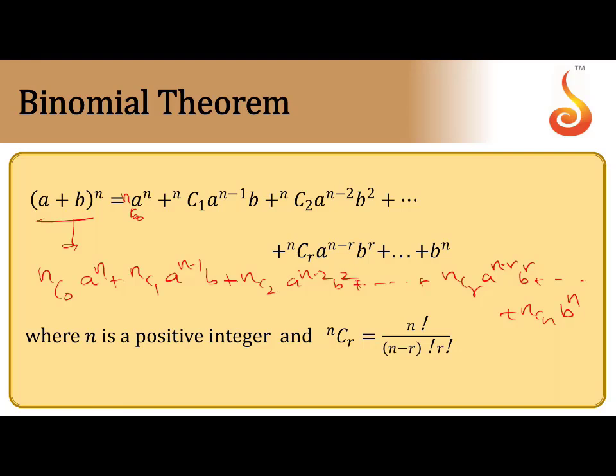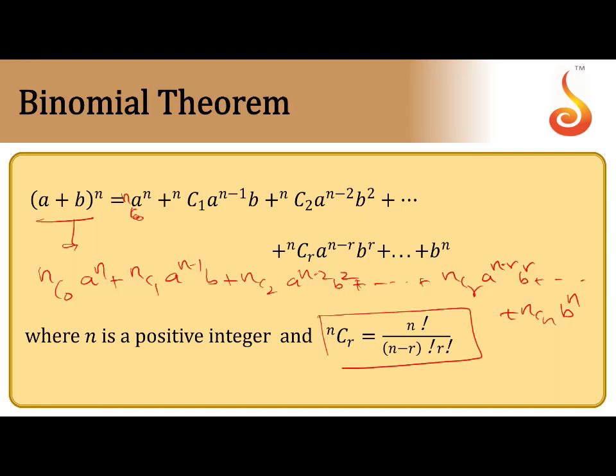Observe the second term, nc1 a power n minus 1. The powers of a are decreasing and the powers of b are increasing, from 1 to n. For a the powers decrease by 1, for b the powers increase by 1. The starting term is a power n, the ending term is b power n. So how to calculate ncr? ncr is n factorial by (n minus r) factorial into r factorial.